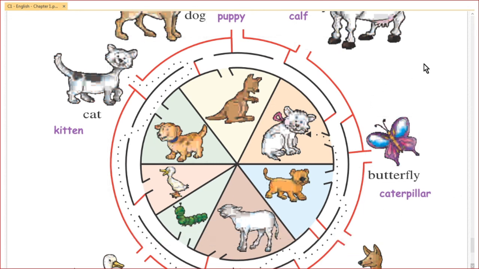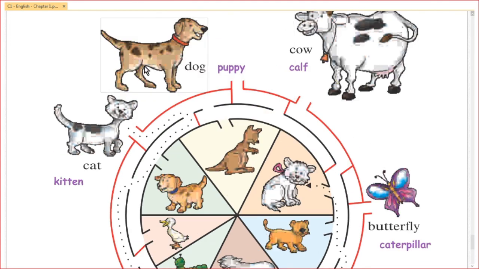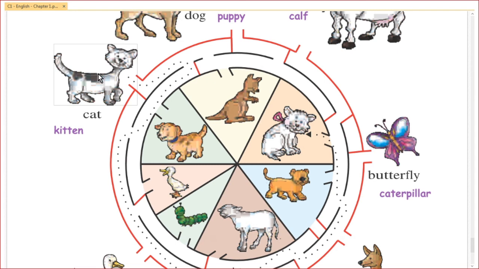What is the young one of butterfly called? Caterpillar. Here it is. What is the young one of dog called? It is puppy. Here it is. What is the young one of cat called? It is kitten. The way is already provided here.